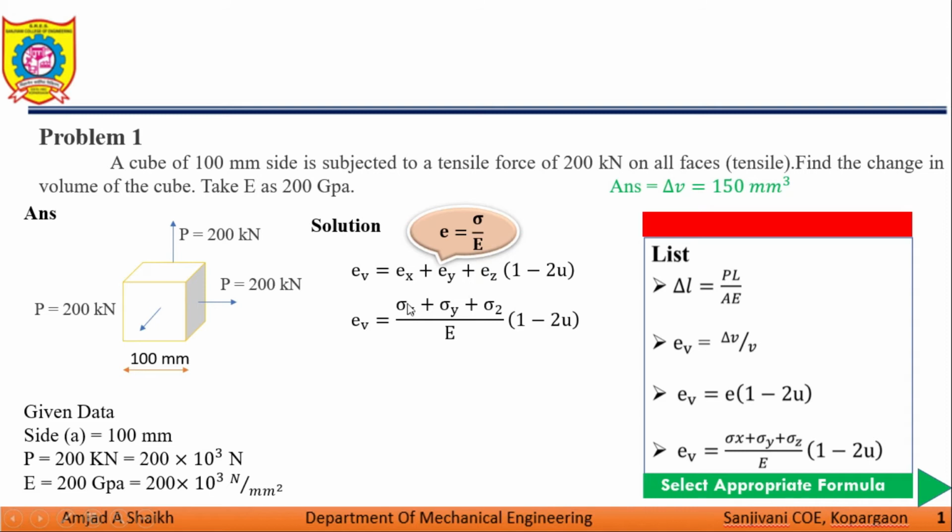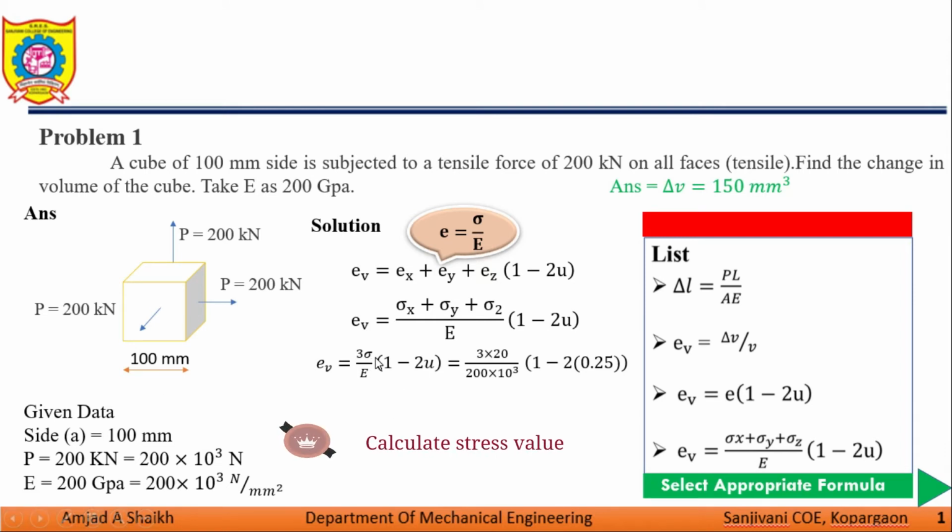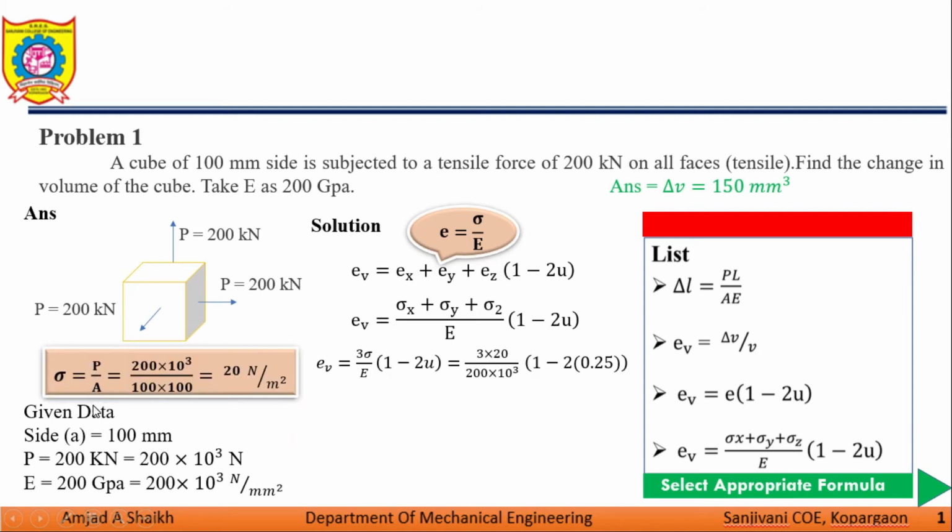To calculate this value, we can rearrange the equation. EV is equal to 3 sigma, as the P value is equal in all directions. So sigma X plus sigma Y plus sigma Z we can term as sigma. So EV is equal to 3 sigma upon E into 1 minus 2 mu. Stress is equal to P upon A, force upon area: 200 into 10 raised to 3 is the value of P, and 100 into 100 is the cross-sectional area. The ratio of P by A is 20 Newton per mm square. So 3 into 20 upon 200 into 10 raised to power 3, which is the E value, into 1 minus 2 mu. Mu is 0.25.